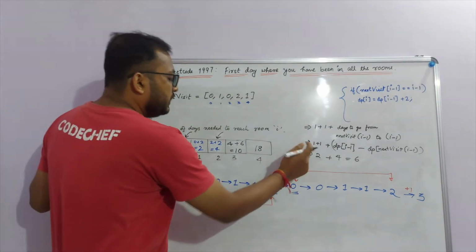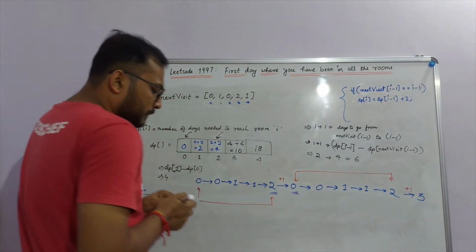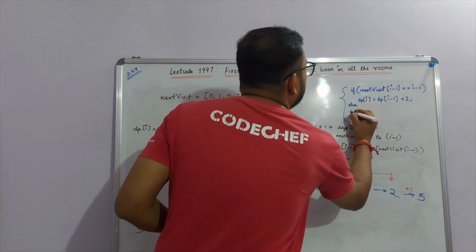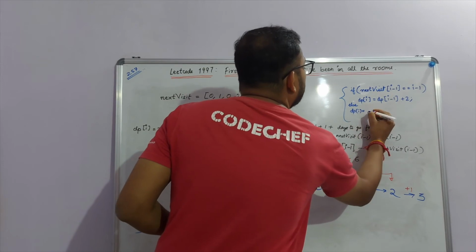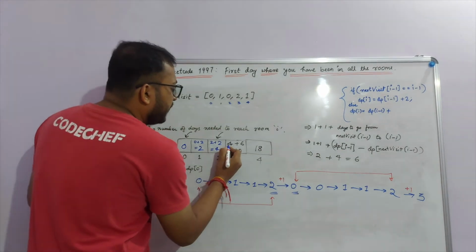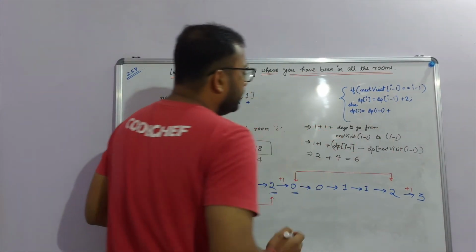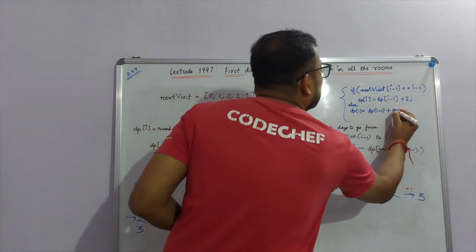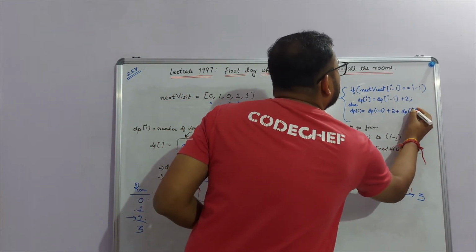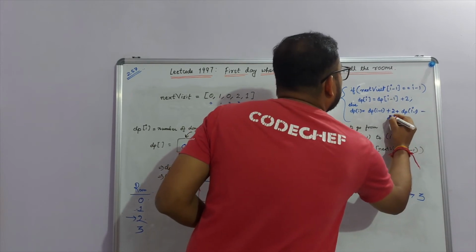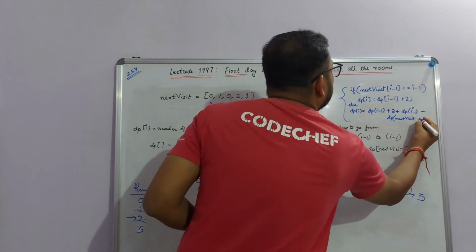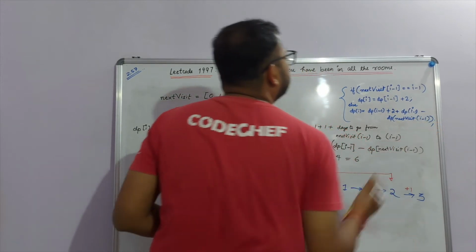So let's generalize this quickly. Else we have dp of i as nothing but the number of days to reach the i minus 1th room, that is dp of i minus 1, plus this entire formula, which is nothing but 2 plus this value, dp of i minus 1 minus dp of next visit of i minus 1.